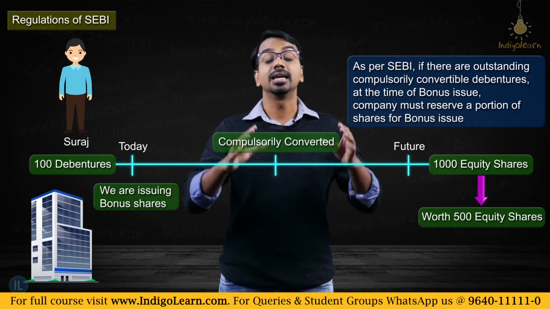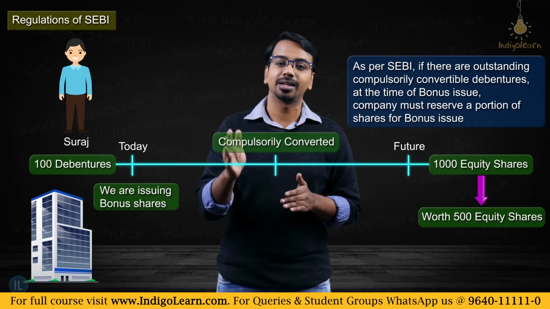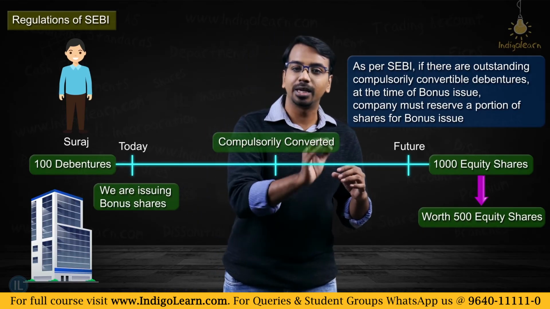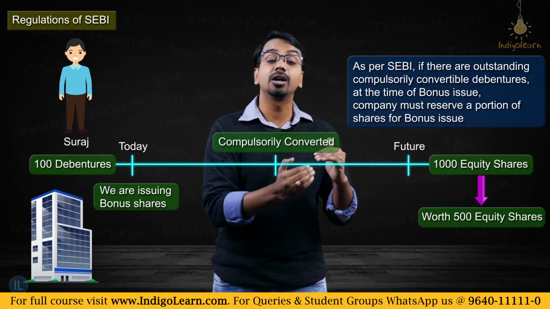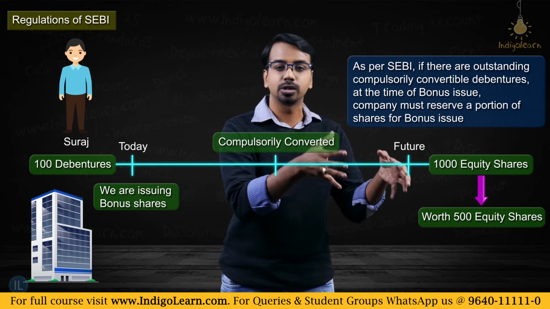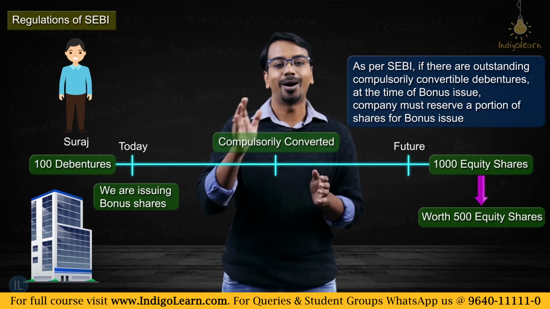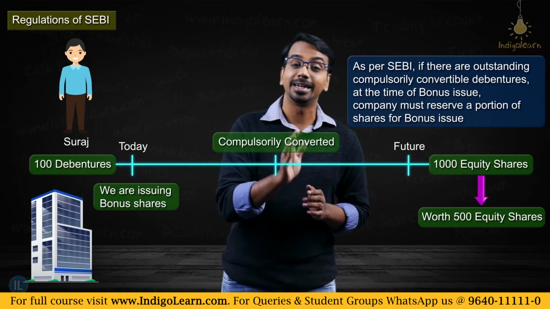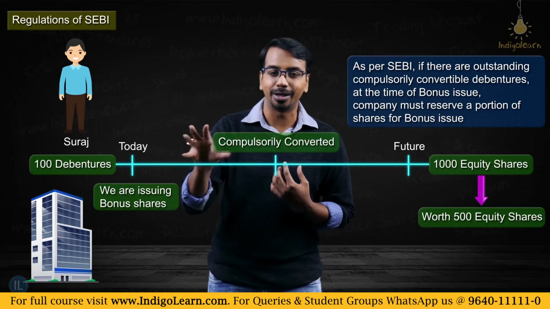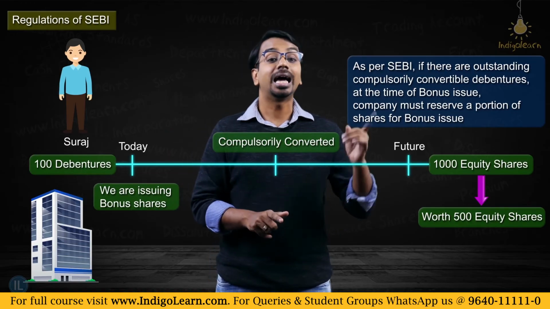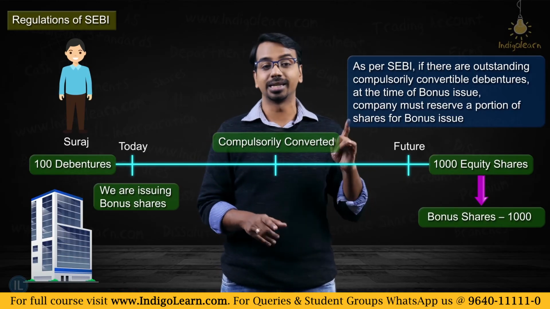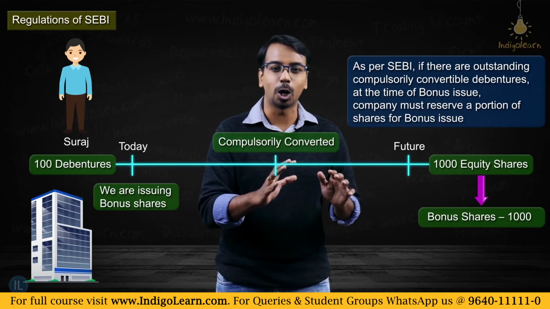So what SEBI says is, if there are outstanding compulsorily convertible debentures, what you have to ensure is, for these 1000 shares which will be given to those debenture holders, you reserve 1000 shares as bonus issue, meaning a part of the bonus issue must be reserved for these outstanding compulsorily convertible debentures. Only then you can make a bonus issue. So if I am holding those 100 debentures, when I convert them, I will actually get 1000 shares plus 1000 bonus shares, in total 2000 shares, and hence I will not be at any loss.